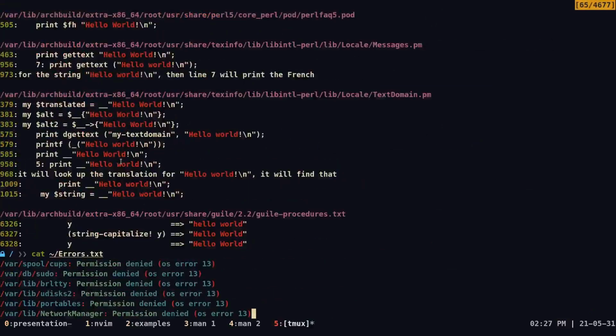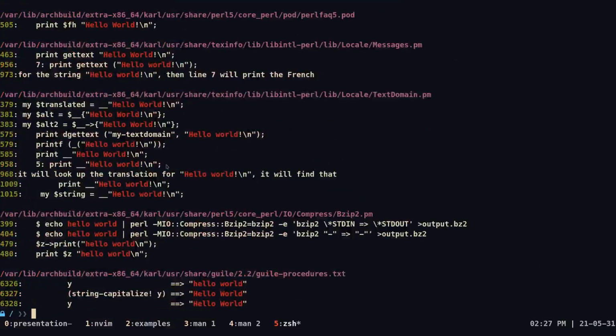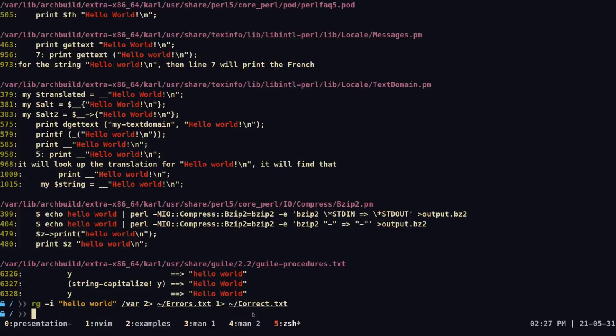So as you can see here, if we run this command, we're going to redirect the errors to errors.txt, but we're not going to redirect the standard output to a file. We're going to send it to the default location, which is just our console output. We're going to do this using the same trick. Instead of 2, we're going to write 1, and then we write it to a file called correct.txt.